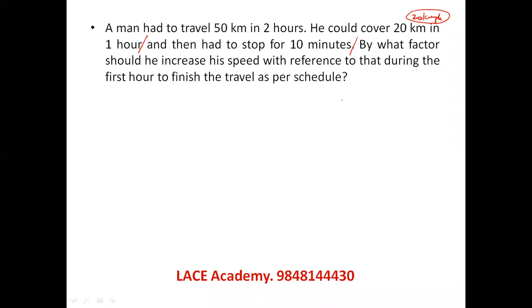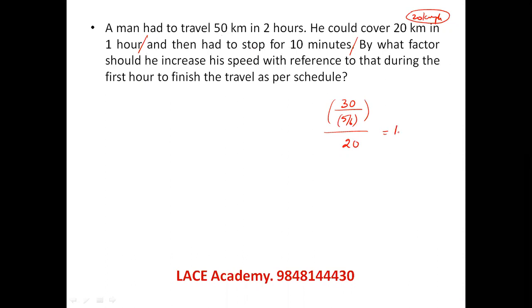So what is the speed that is needed to travel 30 kilometers in 50 minutes? Speed equals distance by time. So 30 in 50 minutes. 50 minutes can be converted as 5 by 6 hours. So this is the speed needed. And this with respect to the original speed of 20 kilometers per hour is what is being asked. So you can see you are getting 180 by 100.